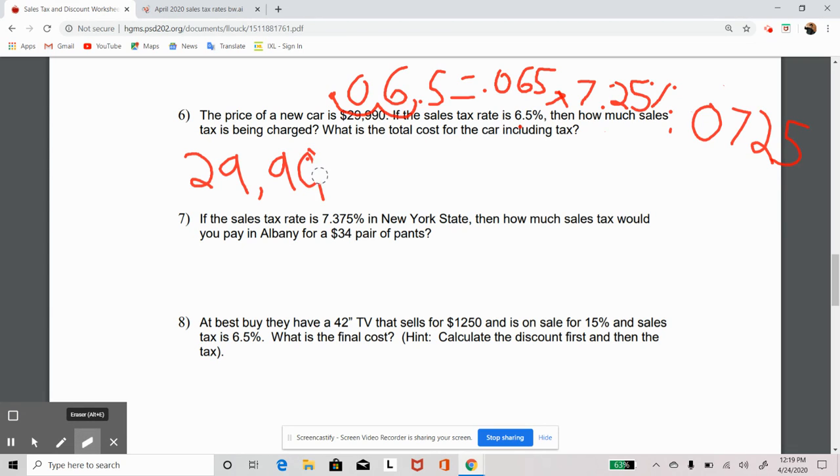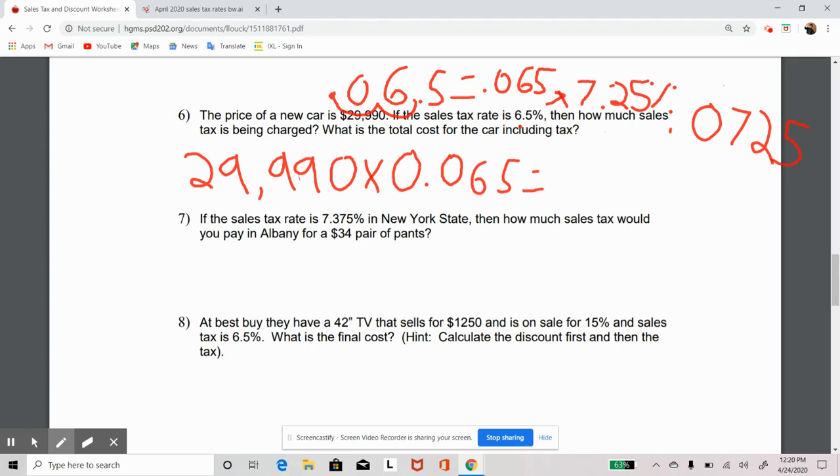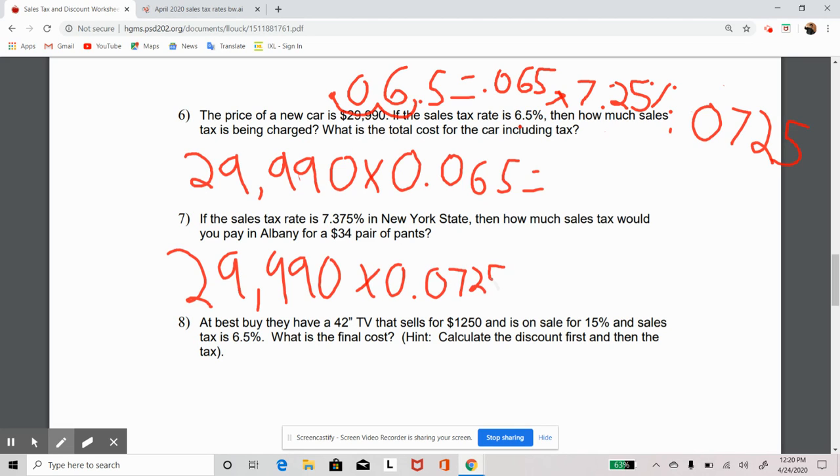It's too big there. 990 times 0.065 versus that 29,990 times 0.0725. Okay, let's look at that.